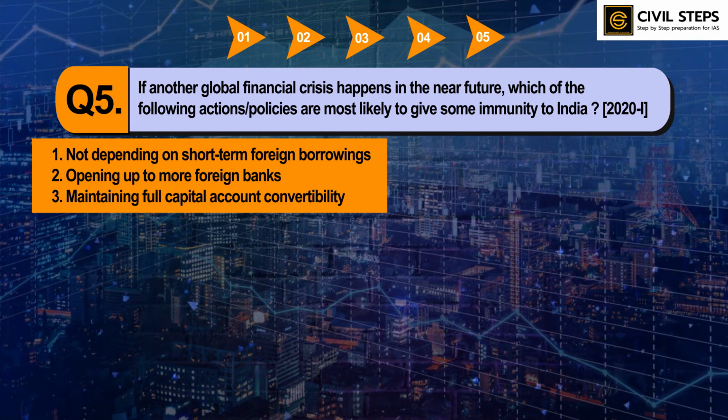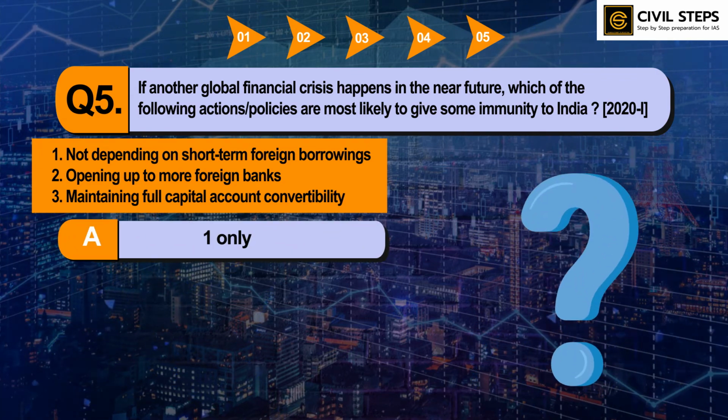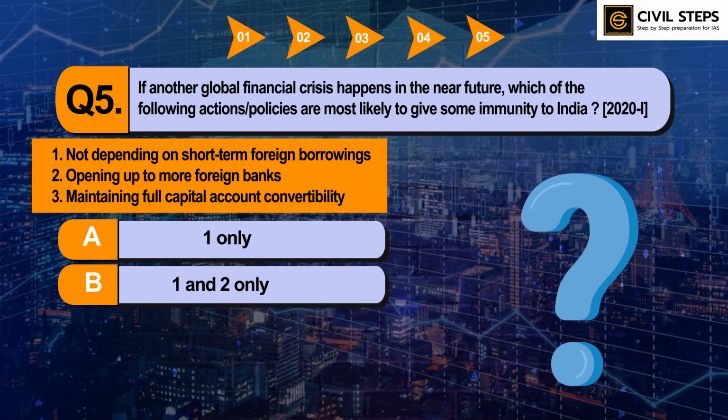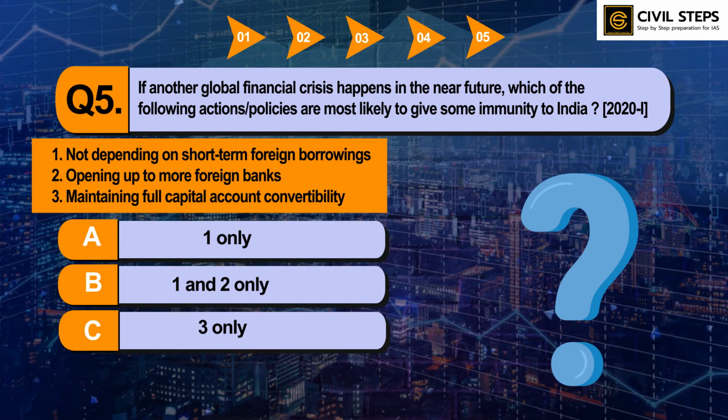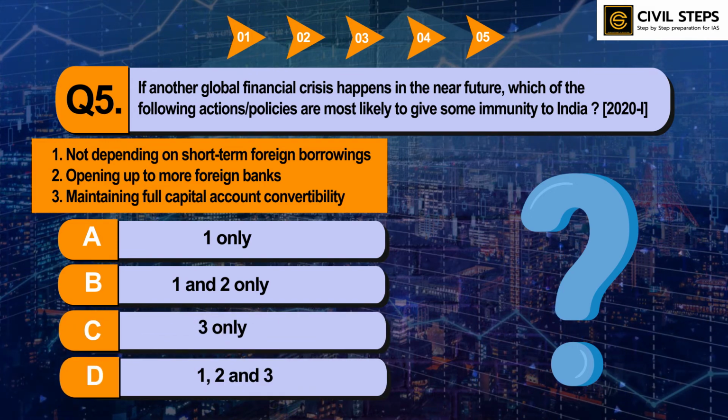Third, maintaining full capital account convertibility. Select the correct answer using the code given below. Option A, 1 only, B, 1 and 2 only, C, 3 only, D, 1, 2 and 3. You can pause this video and write your answer in the comment section below.